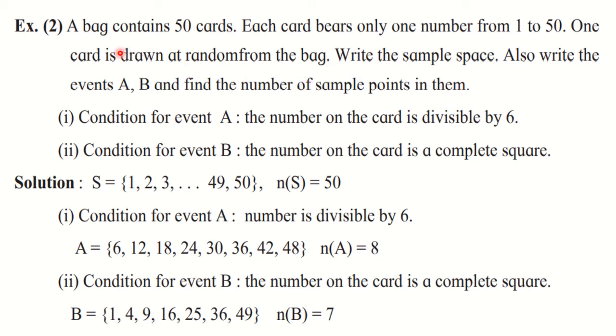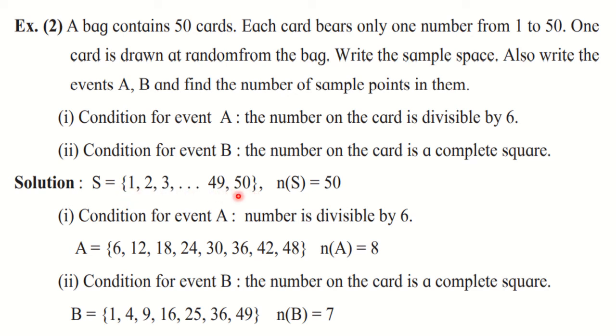Okay. So here it is given that a bag contains 50 cards and we have to take out one card randomly out of that. The numbers given are 1 to 50. So from that we can write down the sample space S. So S has all those 50 sample points.